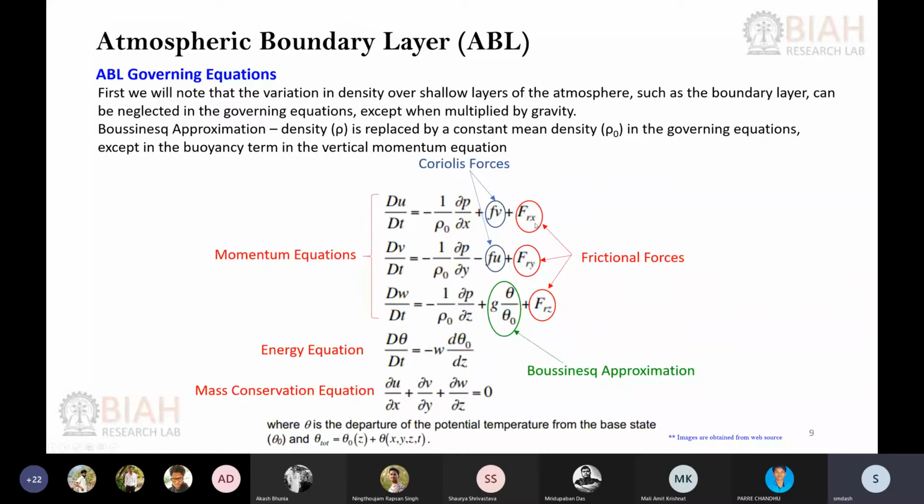Here we neglect the centrifugal force, assuming it is very small near the Earth's surface, since the wind velocity is not so large, so we can actually ignore the centrifugal force.